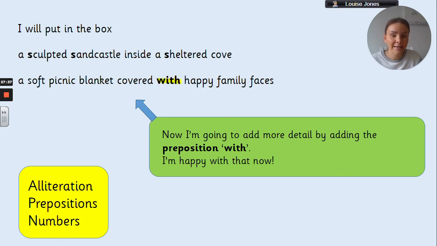And I'm going to add in a preposition again to this line. I'm going to use the preposition with, and I'm going to say a soft picnic blanket covered with happy family faces. Now, it just so happens that family faces actually is alliteration, because they're two words that start with the same sound. I didn't really intend for that to happen, but it's fine if you want to go for alliteration in every line. But the thing I was focusing on was this preposition here, with, because it gives more detail about the picnic blanket. So a soft picnic blanket covered with happy family faces.